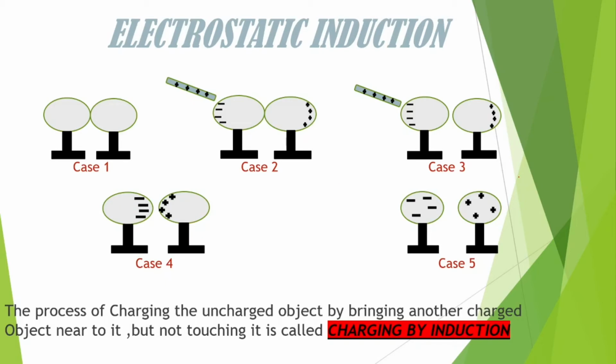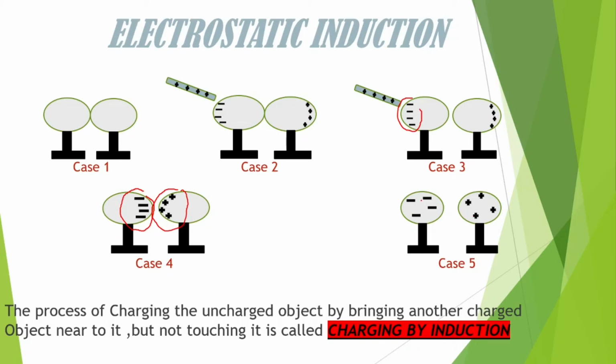Now the negative charges which were accumulated here get accumulated in another part of the metallic sphere, and the positively charged particles get here, because when I took away this electrified rod, there is no positively charged item here. So the net positive charges are present in this metallic sphere. So the negatively charged particles get accumulated near the positively charged particles, and positively charged particles get accumulated near the negatively charged particles. Again, I made some more gap between these two metallic spheres.